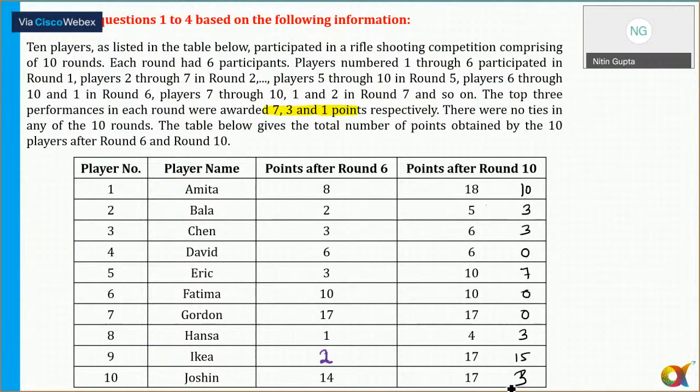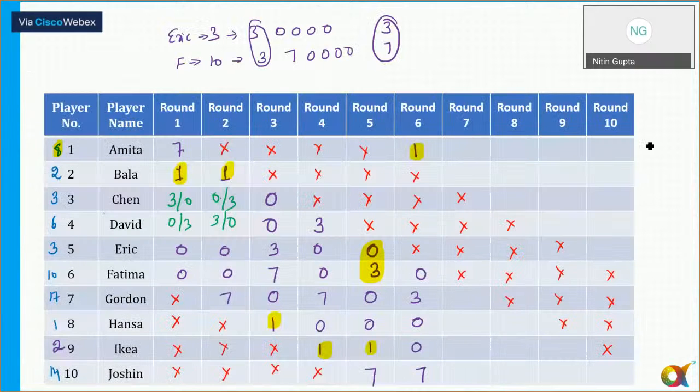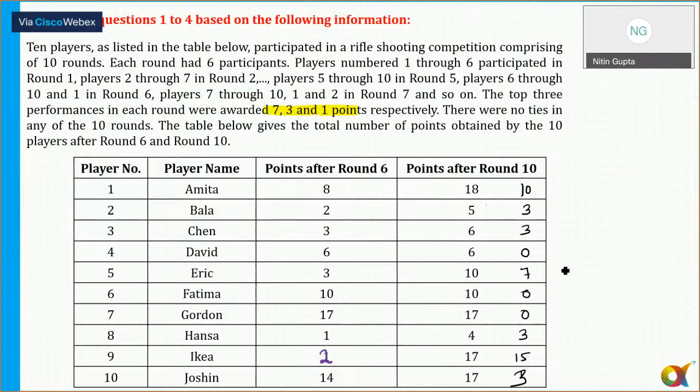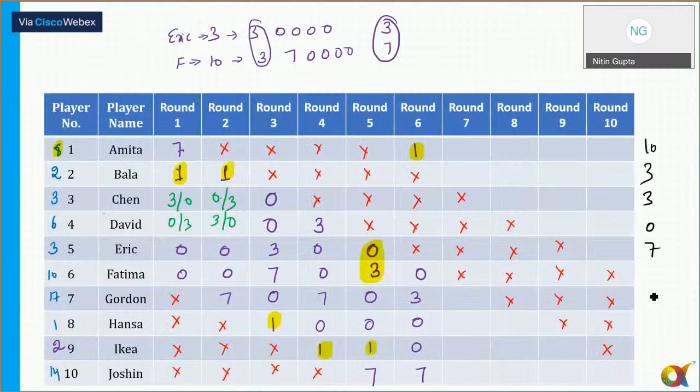So let me write down all these points first of all, and then we'll solve it here. So in the last 4 rounds, Amita has got 10. So 10, 3, 3, 0, 7. So I'm writing down points for the last 4 rounds. Okay, guys. So 10, 3, 3, then 0, 0, 3, 15, 3. So 0 and 3. Okay. So this is for the last 4 rounds, that is round number 7 to round number 10. ये last के 4 round में मुझे check करना है.